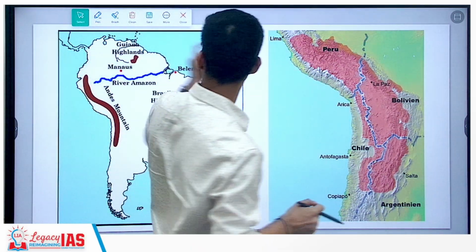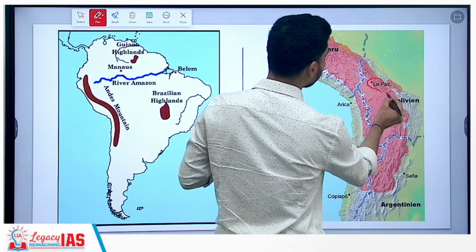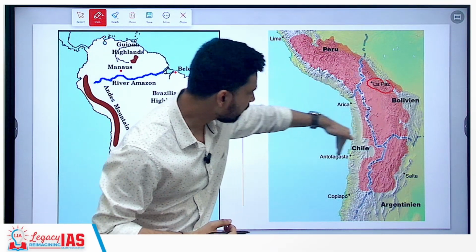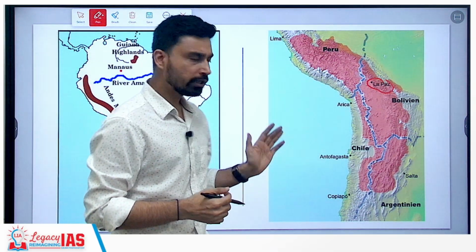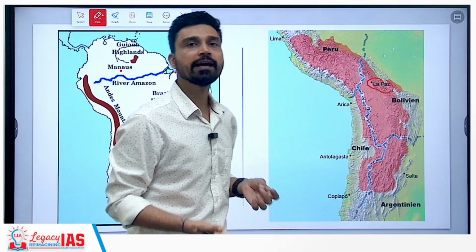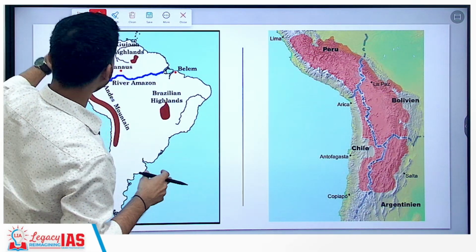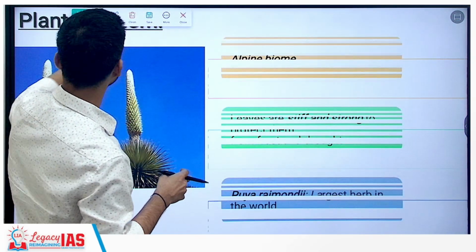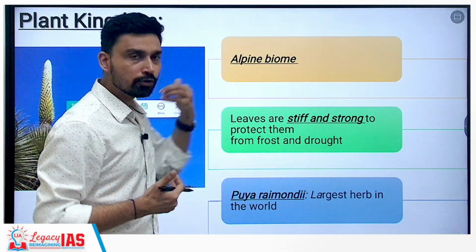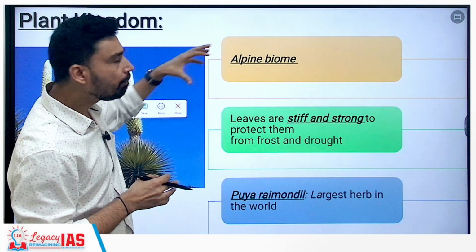Now as we have discussed, the capital of Bolivia is La Paz in the Altiplano, and further you have Peru, this side you have Bolivia, and this side you have Chile. It is believed that because of the folding activity of the Andes mountain, this entire landmass has become elevated, and that is how a plateau-like structure has developed.